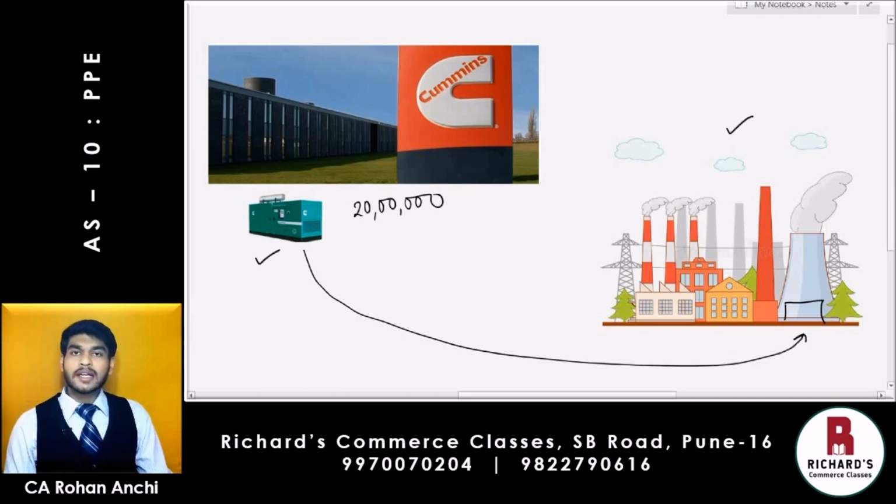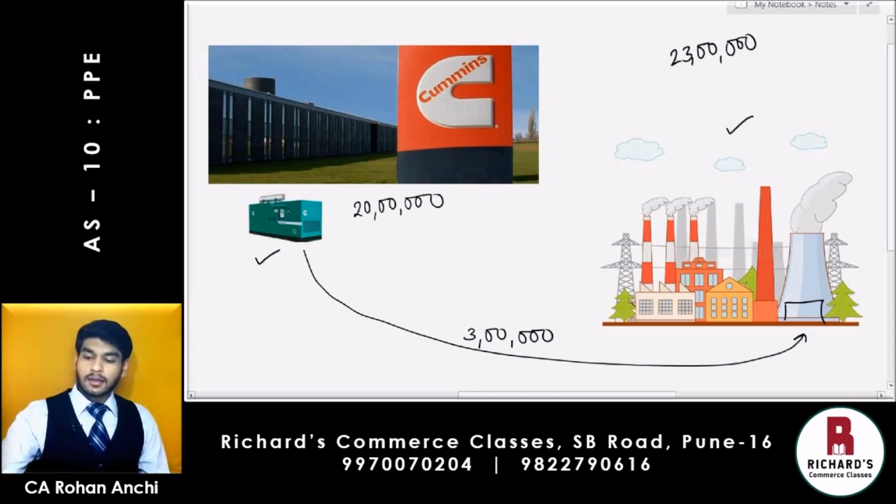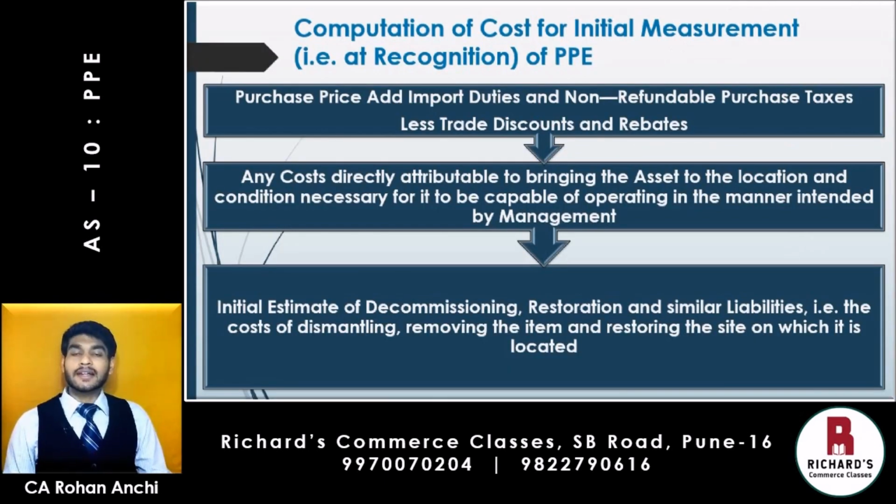But costs of bringing it to the factory premise and installing it, and also it should be able to perform as per the management's intention, all costs incurred there were rupees 3 lakhs. Now therefore the total cost of this diesel generator is not only 20 lakh rupees, but it is totally 23 lakh rupees. That was the meaning of all costs related to bring the asset to the present location and condition, and also for it to operate as per the management's intention.